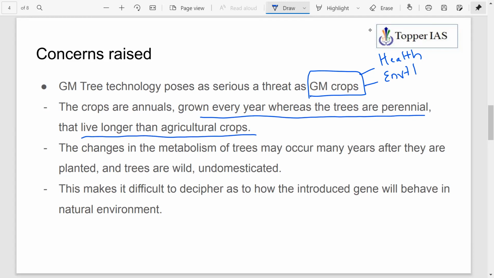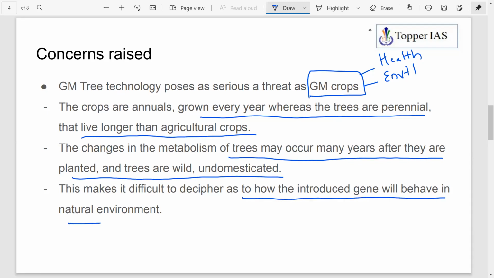Okay, so compared to crops, trees live for a longer period, and changes in the metabolism of trees may occur many years after they are planted. So trees are wild and undomesticated, and this makes it difficult to decipher how the introduced gene will behave in a natural environment. So this makes it a more possible threat than GM crops.